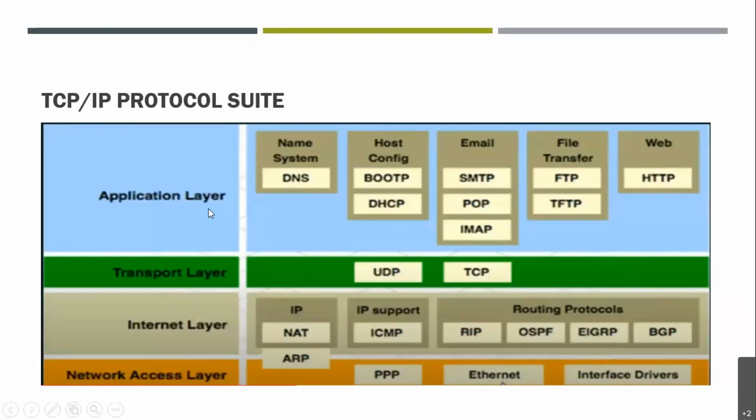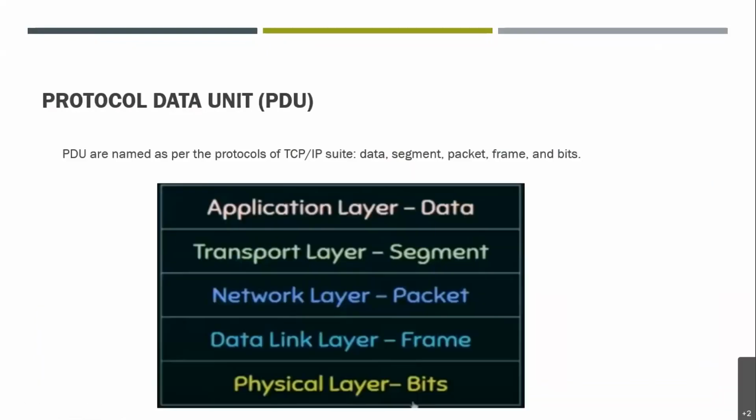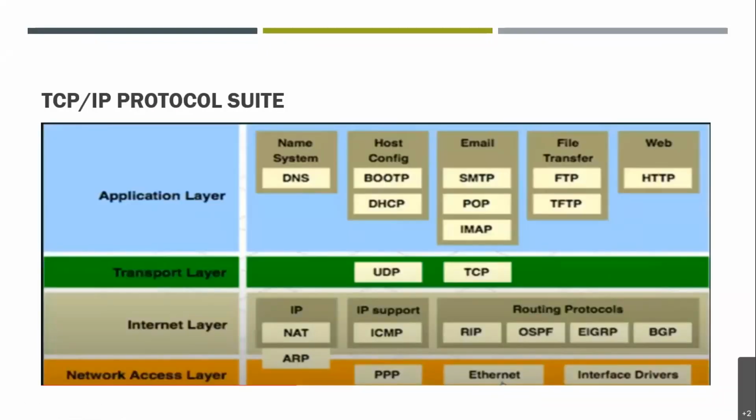And then on the application layer, we have DNS for host configuration, email, we have discussed all these protocols. File transfer protocols are there, and web HTTP and HTTPS, right? So this falls in the application layer. I hope the entire architecture, or the entire protocol suite of TCP/IP, is clear.